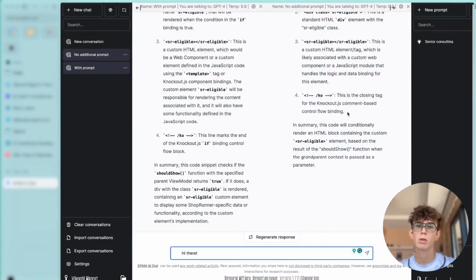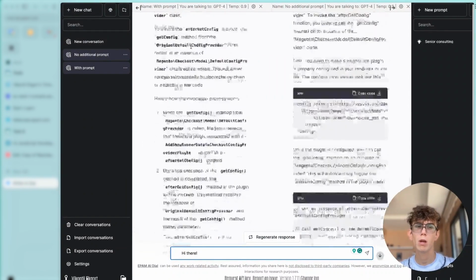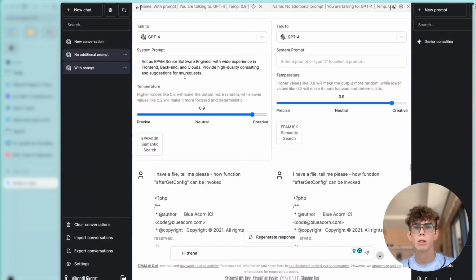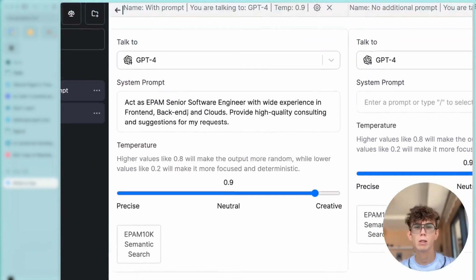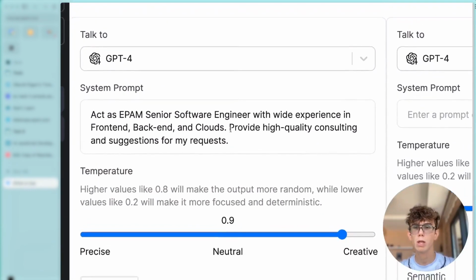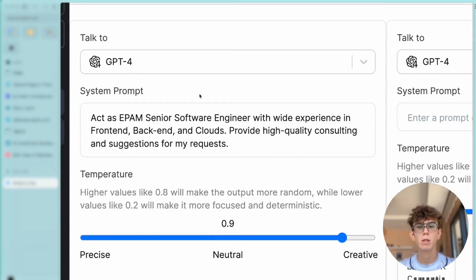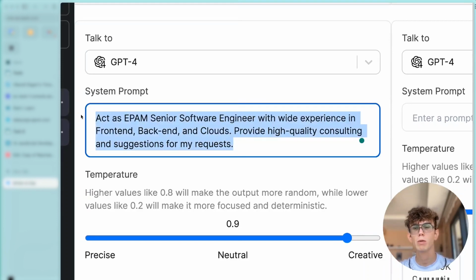Which prompt did I use to get such a great explanation? I'll show you. Just press here and my system prompt was the same: Act as an EPAM senior software engineer with wide experience in front-end, back-end and clouds. Provide high-quality consulting and suggestions for my requests. That prompt forced ChatGPT to act as our best engineers.